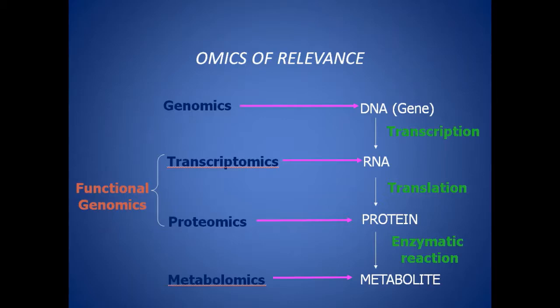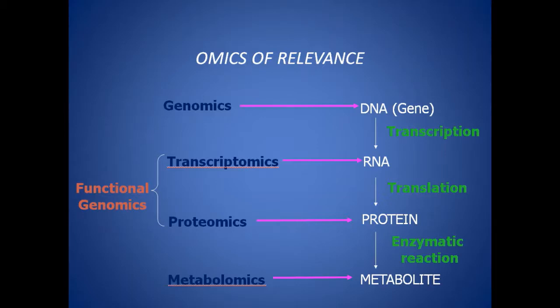All these omics play an important role in every moment of our life, because even if we have to talk, or move, or sleep, all these omics play an important role. Your DNA, your RNA, your protein, the metabolites of your body all play a very significant role at every stage of your life.